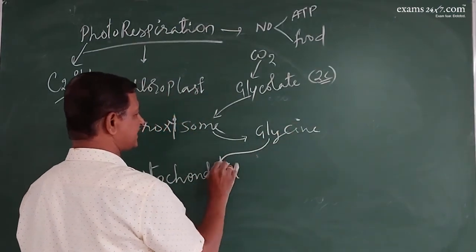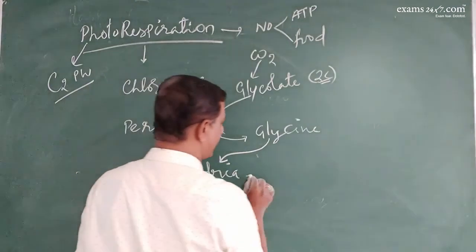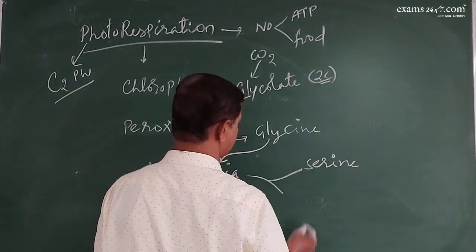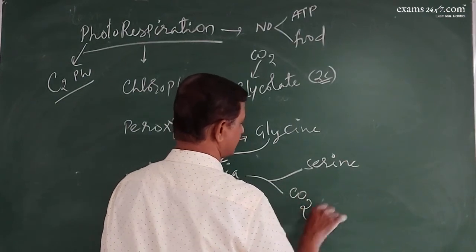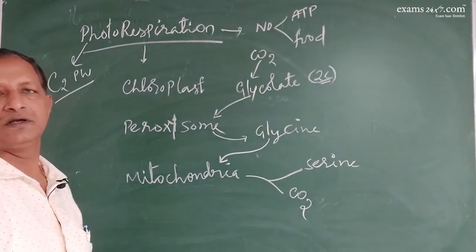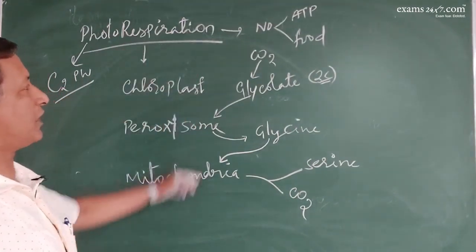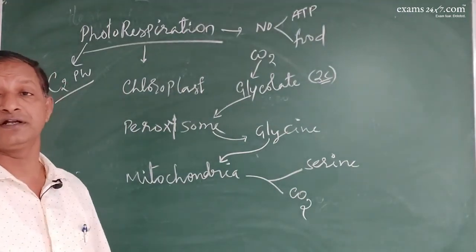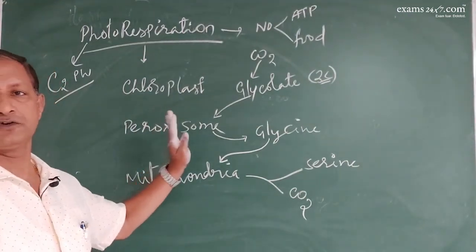This glycine enters the mitochondria where it is converted into another amino acid called serine and carbon dioxide. So this is photorespiration. Nowhere do you find the formation of ATP or food. So this is the danger in case of photorespiration.